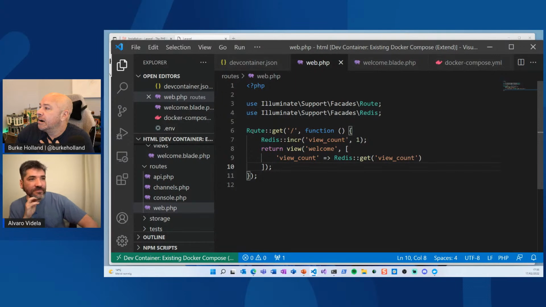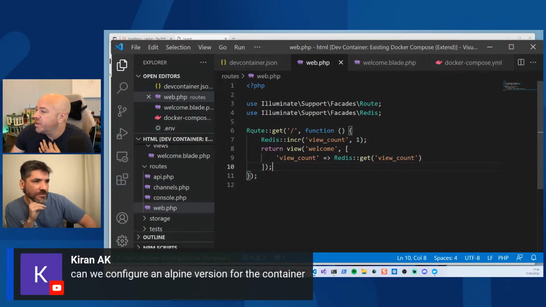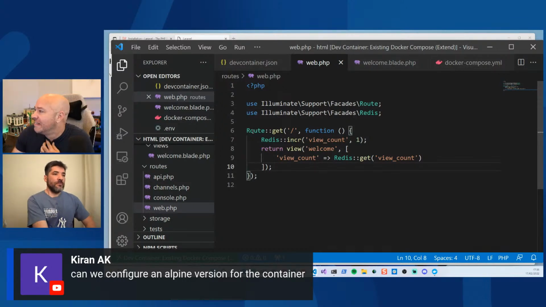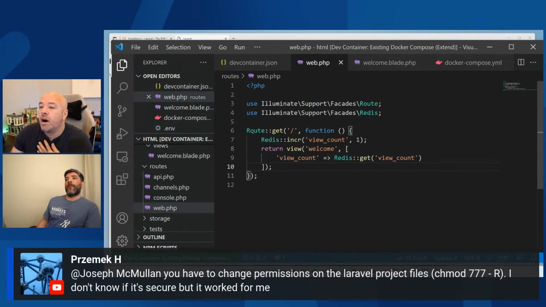Let's see here. People are talking about chmod 777. What's an alternative? Why are we talking about chmodding things again? People are trying to get stuff to work. They are asking if an Alpine version can be configured for the container. Well, they're saying you have to change permissions on the Laravel project files. I don't know if it's secure, but it worked for me. Yeah, depends what you want. So on Linux,